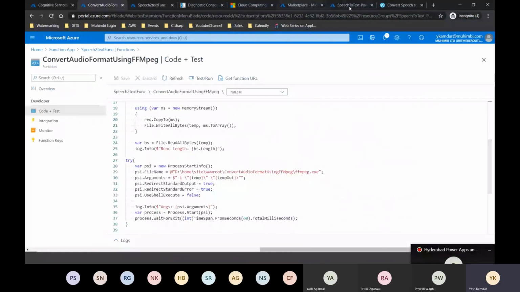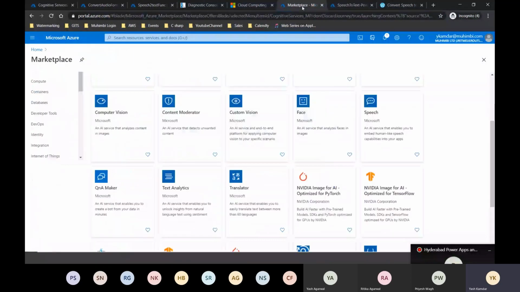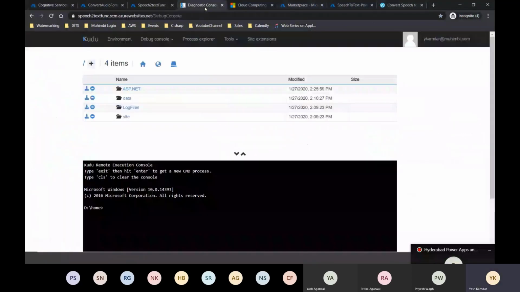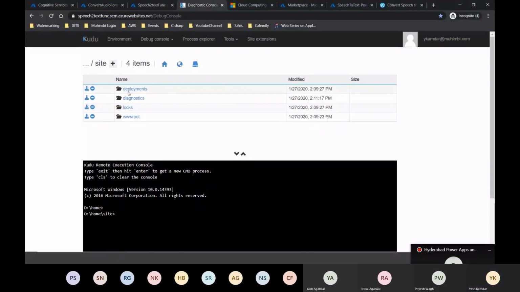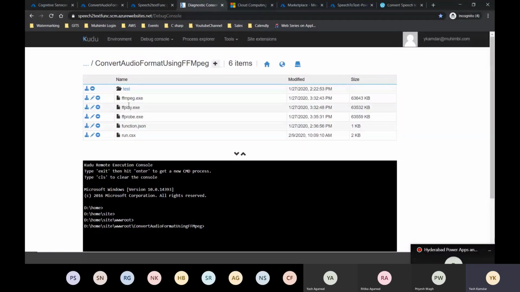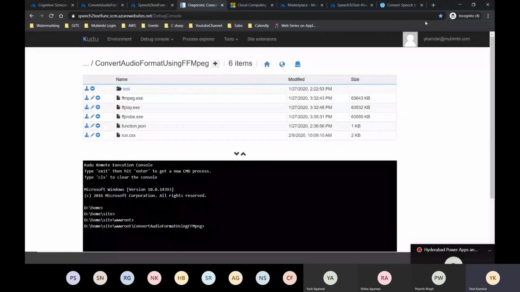So let's go down that path. Now site, wwwroot, convert audio format using FFmpeg, and you can see I have uploaded ffmpeg.exe here. It's just downloading ffmpeg.exe from the internet and placing it over here. Very simple.